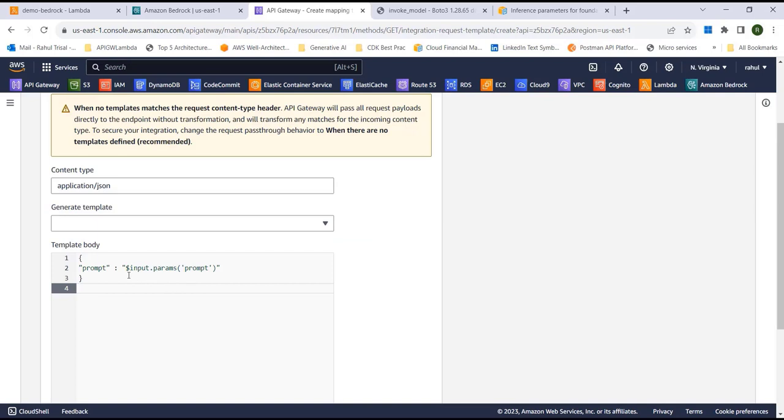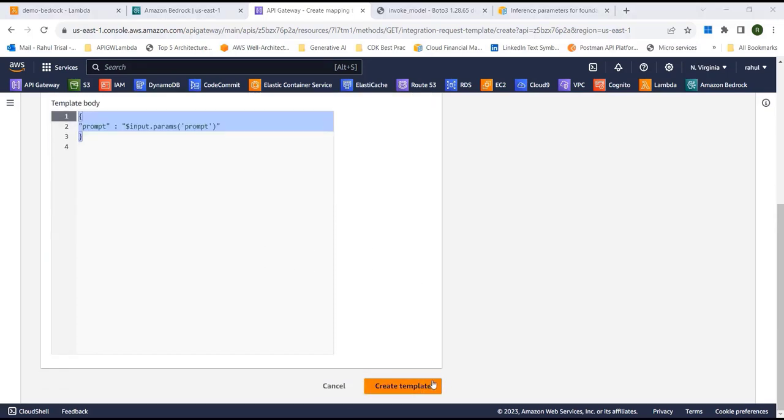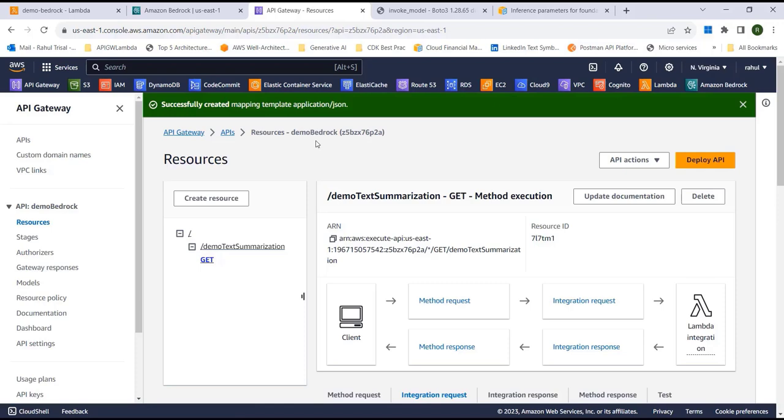What it means is that the prompt the user is passing as an API request is converted to an event and passed on to the Lambda function. This template body is written in a templating language called Velocity Template Language. So that's what we are doing here. So we'll just do a create template. Okay, so now this change has been applied.